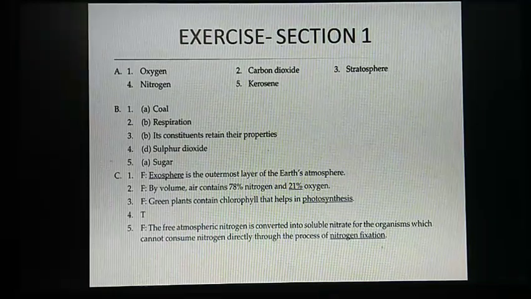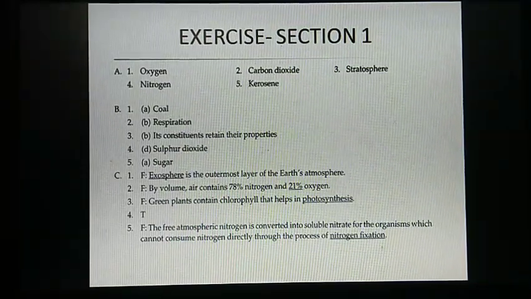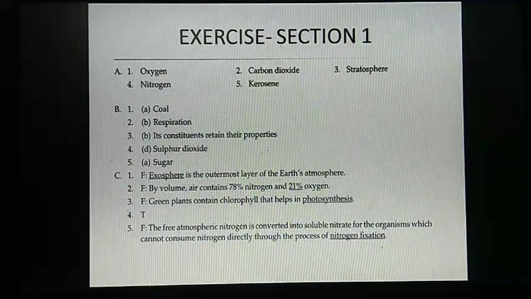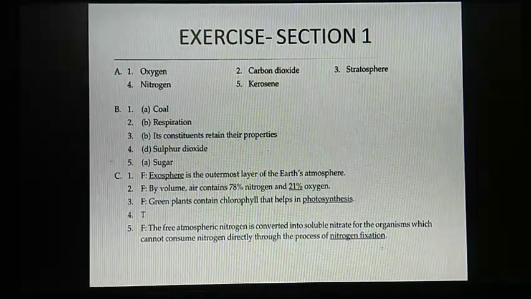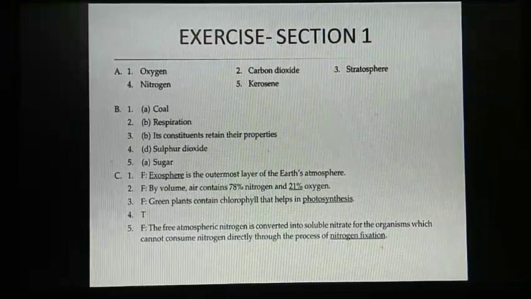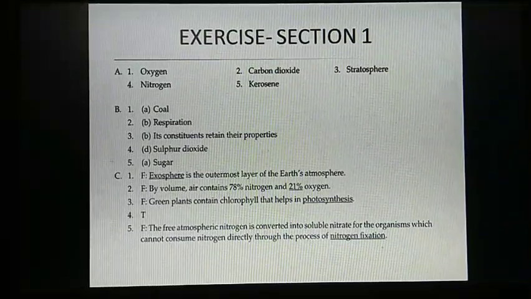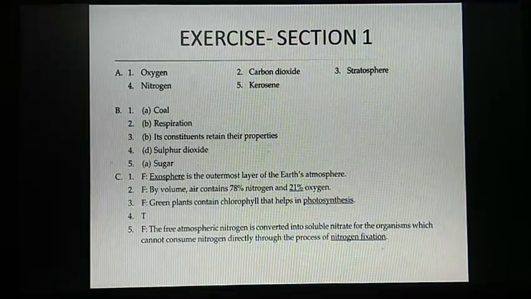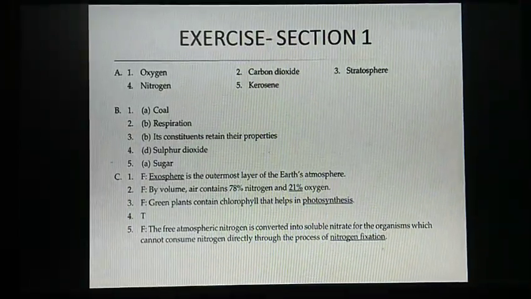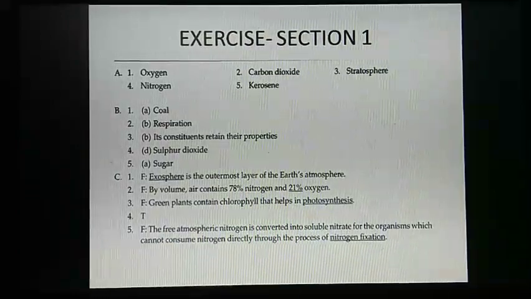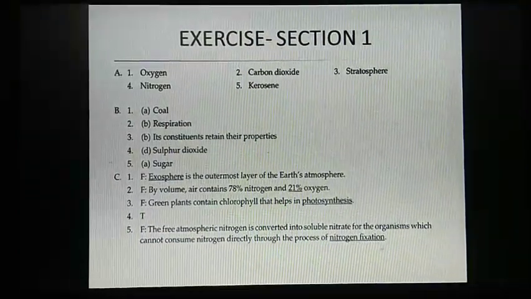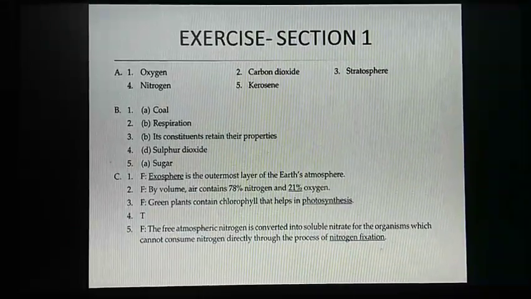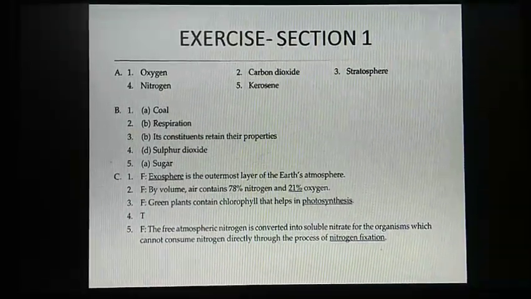Number 4. Due to continuous increase in deforestation and atmospheric pollution, the balance between oxygen and carbon dioxide in nature has been disturbed. Answer is true. Number 5. The free atmospheric nitrogen is converted into soluble nitrate for the organisms which cannot consume nitrogen directly through the process of combustion.